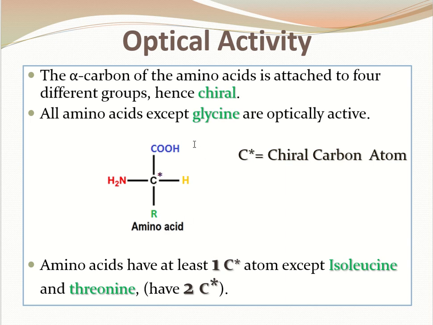So, all the amino acids are chiral in nature as they possess four different groups, apart from glycine, in which R is a hydrogen group, hence it is optically inactive. The structure of glycine we will be discussing in the structural part. So we will find that amino acids have one chiral carbon apart from isoleucine and threonine, which have two chiral carbons. This again we will be discussing in the structural part.